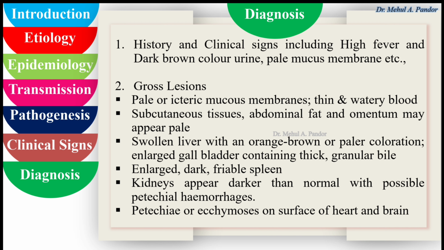Swollen liver with an orange brown or paler coloration, enlarged gallbladder containing thick and granular bile, and enlarged dark friable spleen. Kidneys also appear darker than normal with possible petechial hemorrhages. Petechiae or ecchymosis on the surface of the heart and brain can be found.